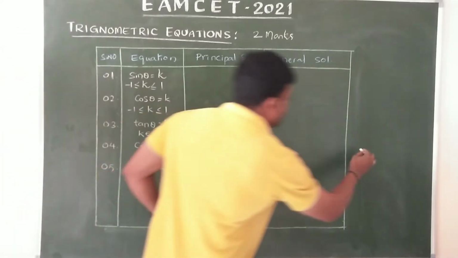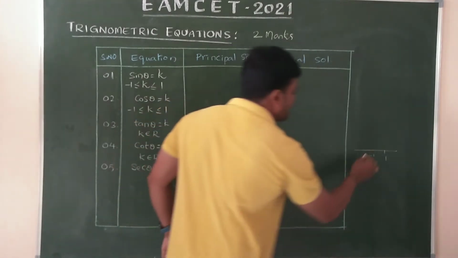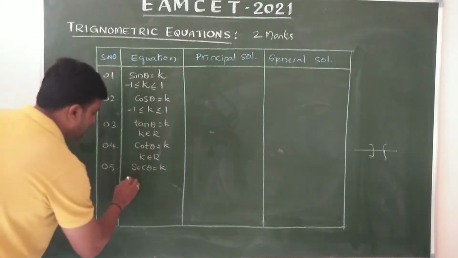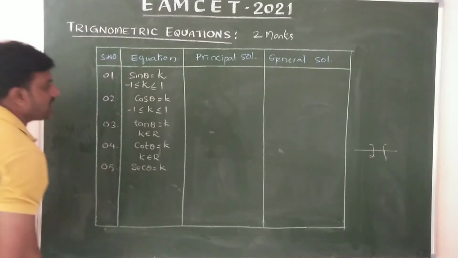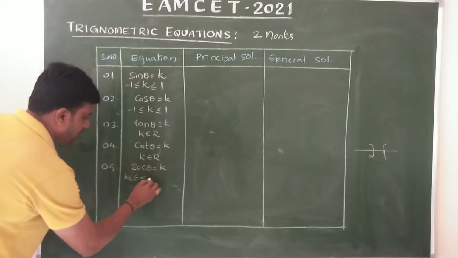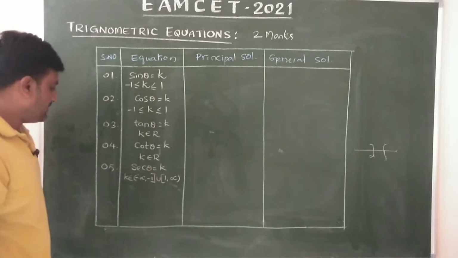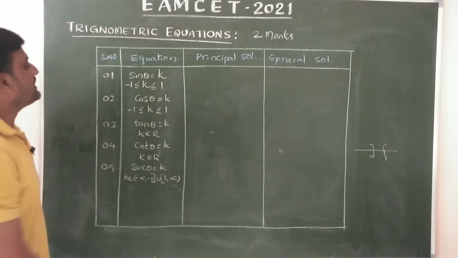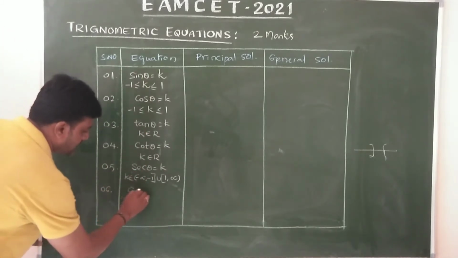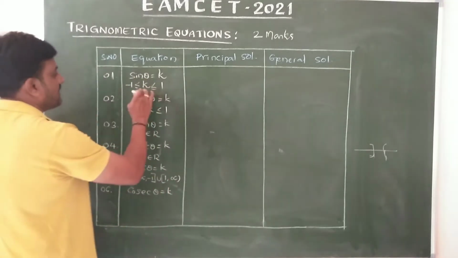And the fifth one, sec theta equals k. Sec theta is the reciprocal of cos theta, so k belongs to (-∞, -1] ∪ [1, ∞), that is, except the open interval (-1, 1). The sixth one, for cosec also the same, because cos and sin have the same ranges.